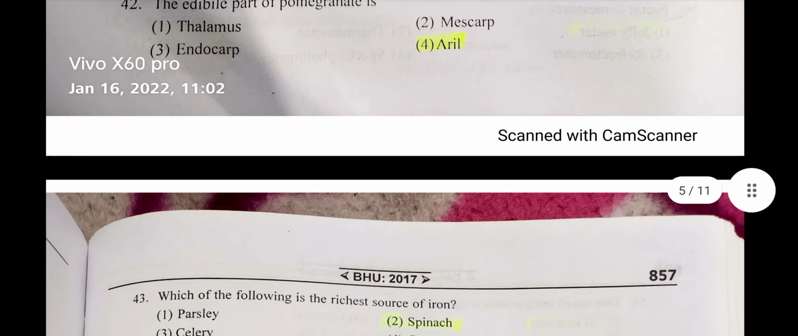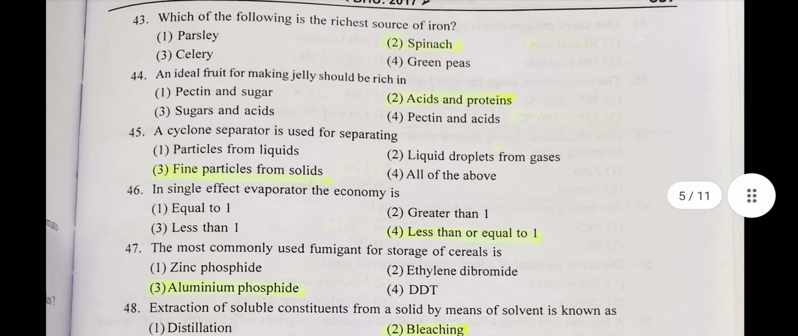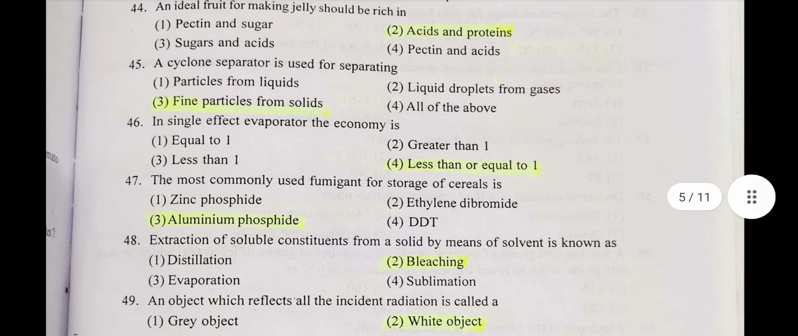Answer: aril. Question number 43. Which of the following is the richest source of iron? Answer: spinach. Question number 44. An ideal fruit for making jelly should be rich in? Answer: acid and pectin. Question number 45. A cyclone separator is used for separating? Answer: fine particles from solid. Question number 46. In a single effect evaporator, the economy is? Answer: less than or equal to 1.